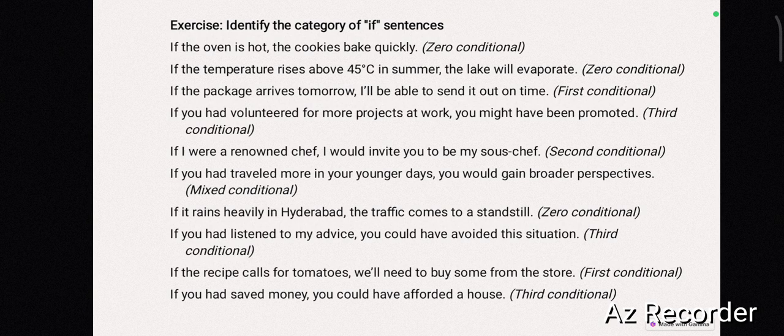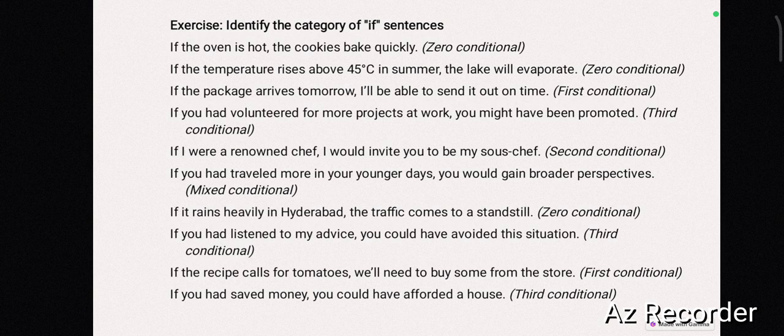What is the subordinate clause? The part of a sentence which cannot stay alone. That kind of a sentence is called subordinate clause. If the oven is hot, it is incomplete. It is not complete. Still, what tense is it? We can understand that it is simple present tense. So both the parts of the sentence are in simple present tense and they are talking about something that is very likely to happen. So that kind of situations are called zero conditionals.